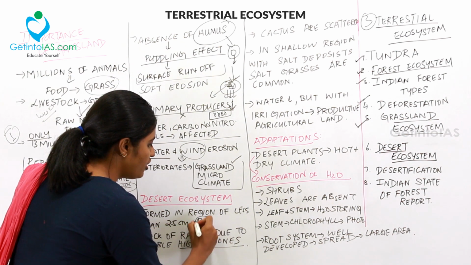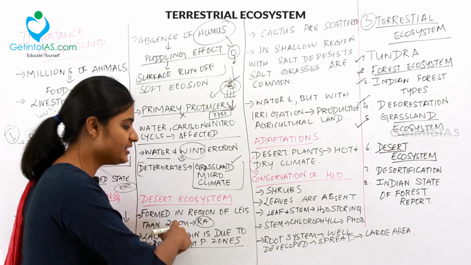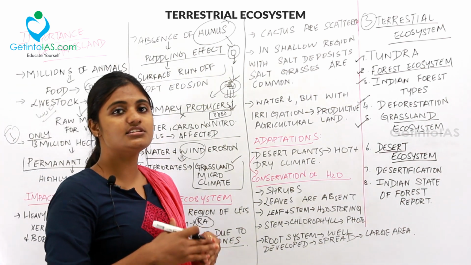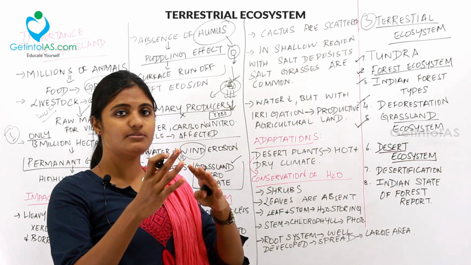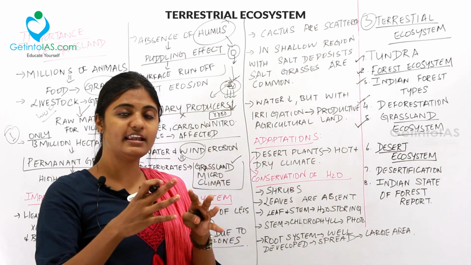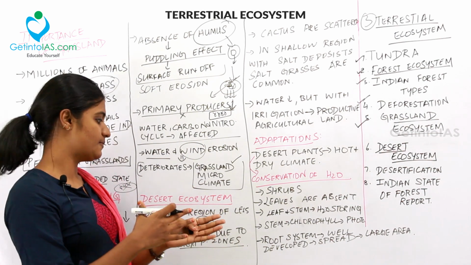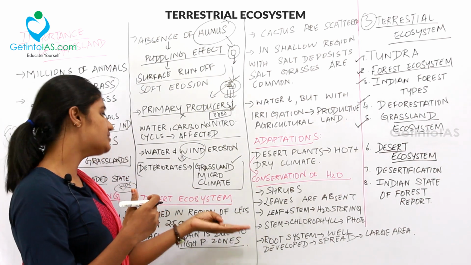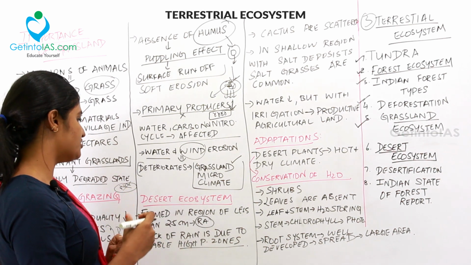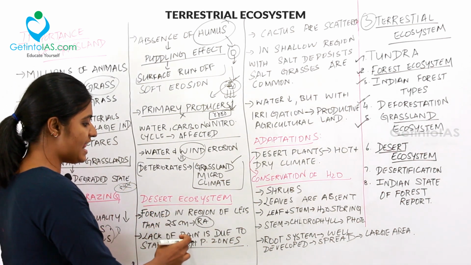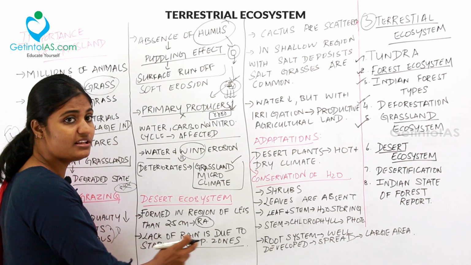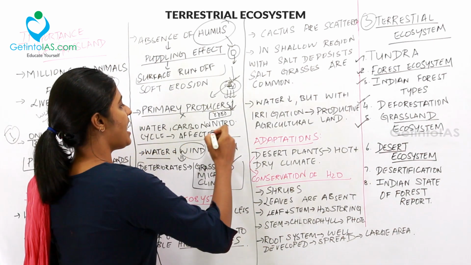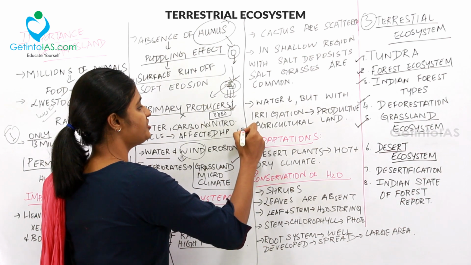In a grassland ecosystem, 25 to 75 centimeters of annual rainfall will lead to a grassland ecosystem. But if the annual rainfall is less than 25 centimeters, it leads to a desert ecosystem. This lack of rain is due to stable high pressure zones. Always wind travels from high pressure to low pressure area.